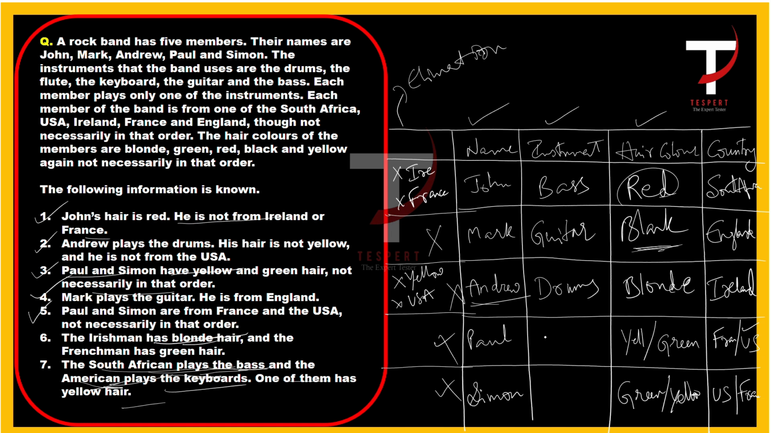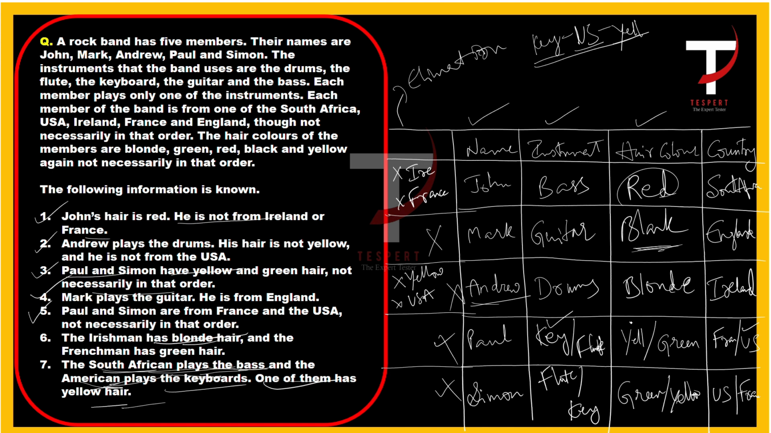So if Paul plays keyboard, then Simon must play flute, right? If Paul plays flute, then Simon must play keyboard. And what is given here? One of them has yellow hair. The South African doesn't have yellow hair. He has red hair. So the American must have yellow hair. So keyboard, what is the relation? Keyboard must be played by an American, and he must have yellow colored hair. Keyboard, the US and yellow. So keyboard is there, yellow is there, and US must come here.